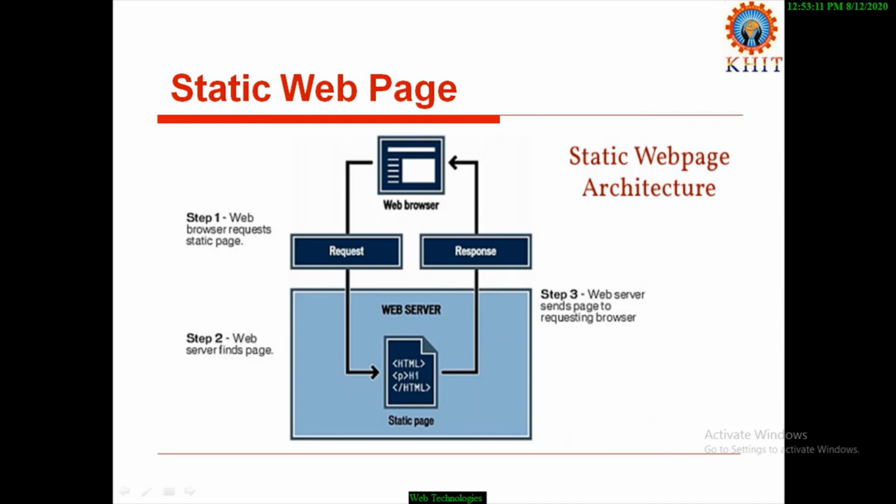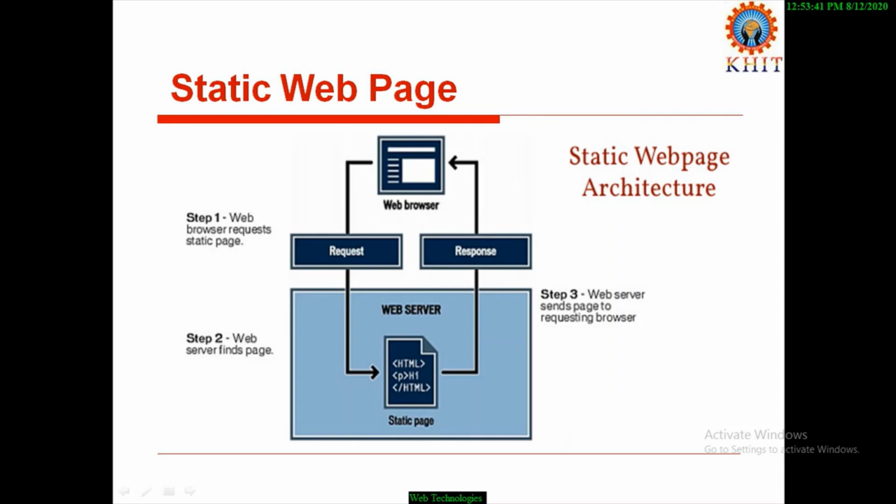Web server response is always in the form of an HTML file. Here, a static web page is available in the web server. The same web page is displayed on the web browser. The content of the web page is never changed by the web server.